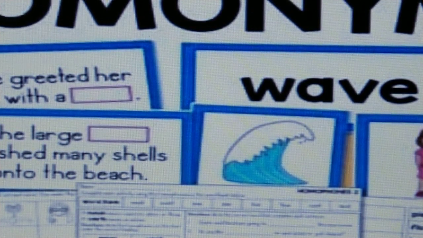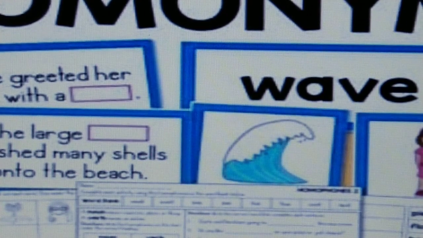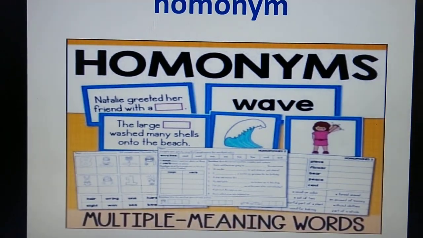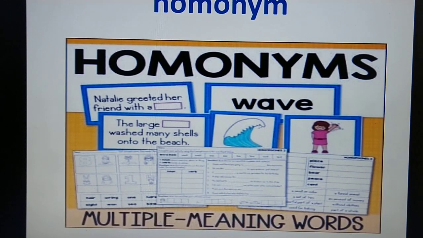And another wave is the girl is waving her hand. So spelling is WAVE, but one wave is the wave which you can see in the ocean, and the other wave is an action the girl is doing.